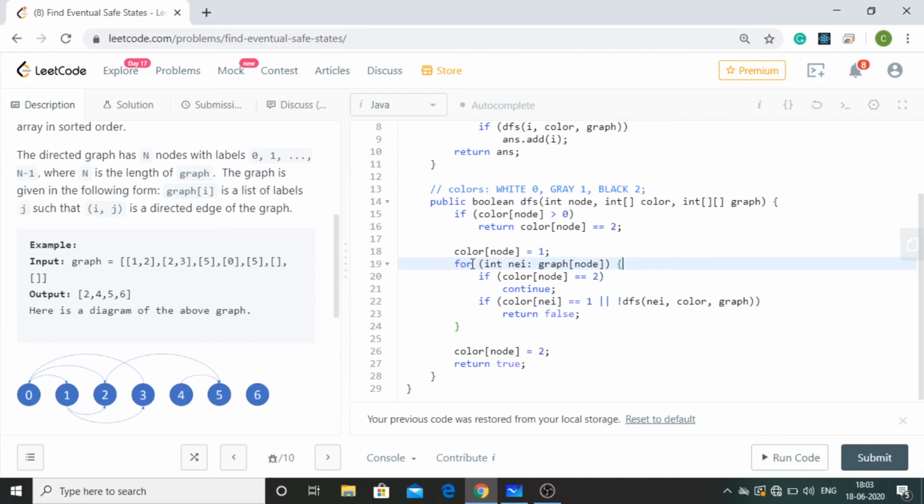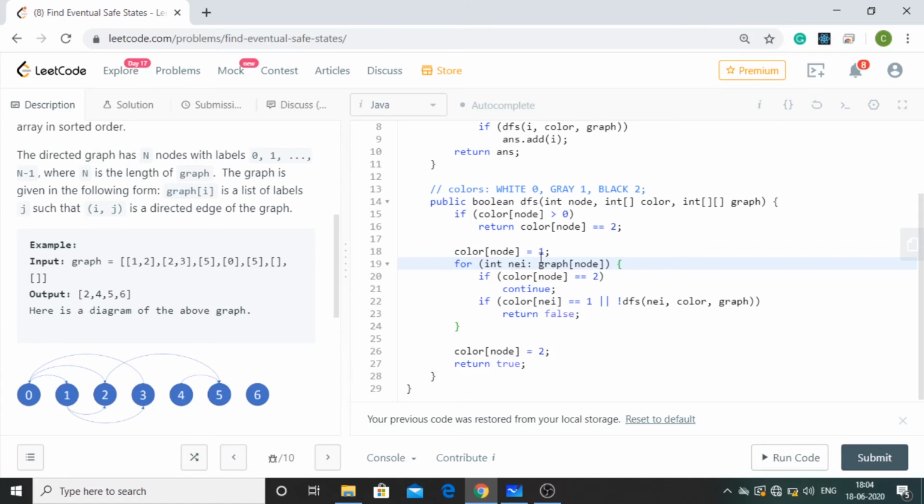Okay, then we start traversing each and every element of this 0th index, that is 1 and 2. So first the value of nei is going to be 1. Is the value of color of node going to be 2? No, in this case that is not the case. Is color going to be 1? No, the value of color of 1 is 0. So we are going to recursively call this DFS function for 1, and then again it is going to work, and color of 1 will get the value of 1. Okay, then what will happen, we will move on to this index,